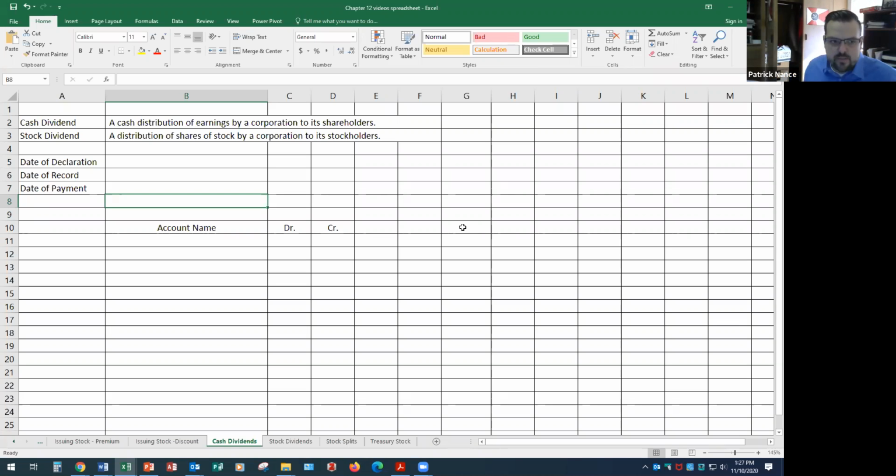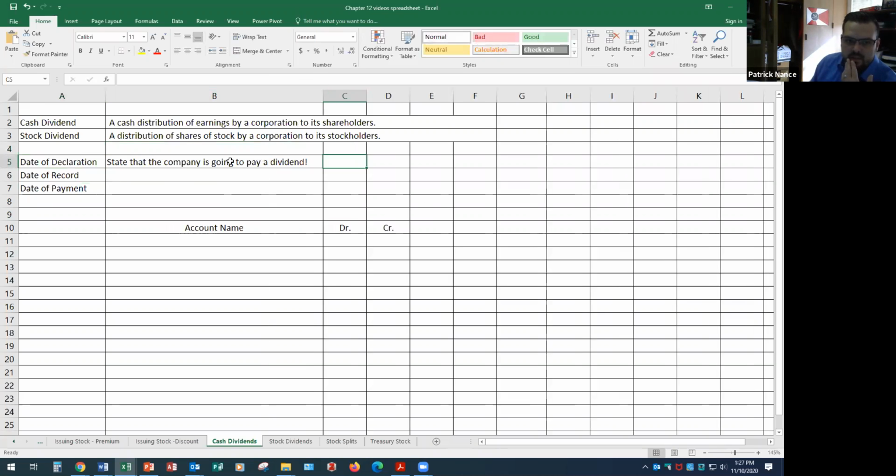So there's three very important dates when it comes to a dividend. The first one is the date of declaration. This is quite literally the day that they state that the company is going to pay a dividend. Okay, why does this matter? Well, this is because once I say I'm going to do it, that means that I legally have to do it. It's a legal declaration. So this means that at this point I owe the dividend. As soon as I declare it, I owe the dividend, which means I'm going to record a journal entry for that. And we'll talk about what that looks like here in just a minute, but that's a date of declaration, so that's an important date.